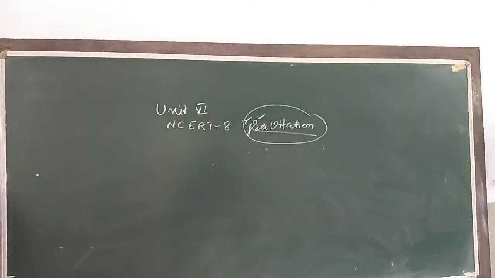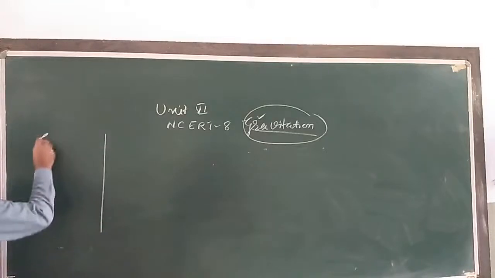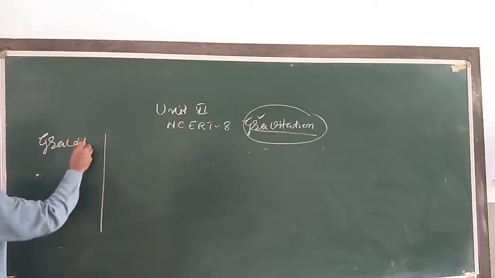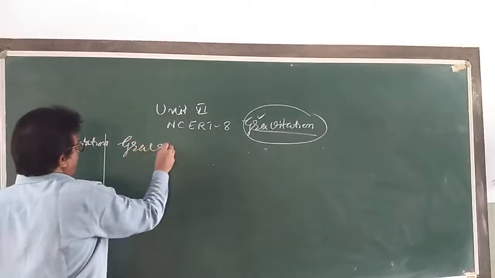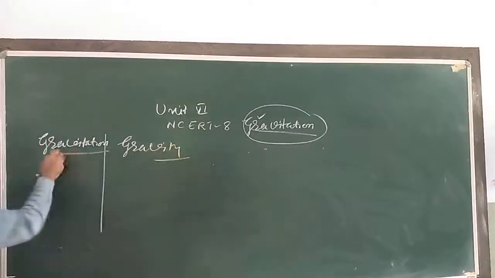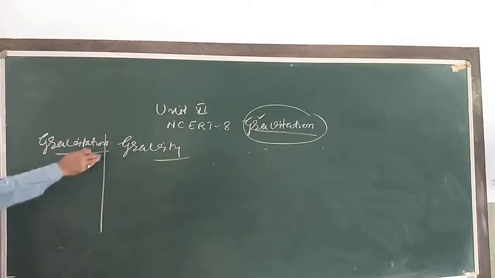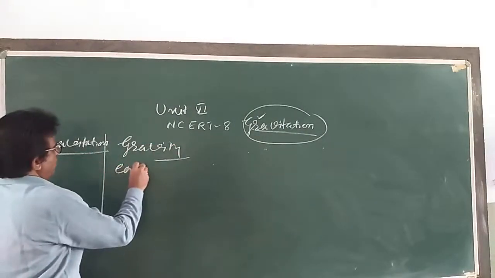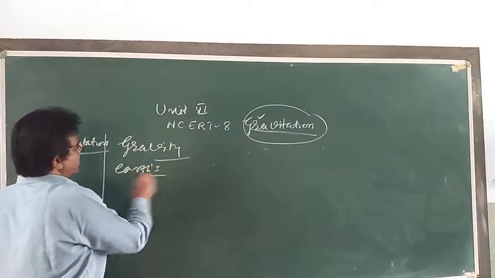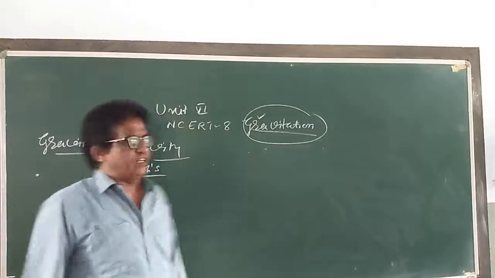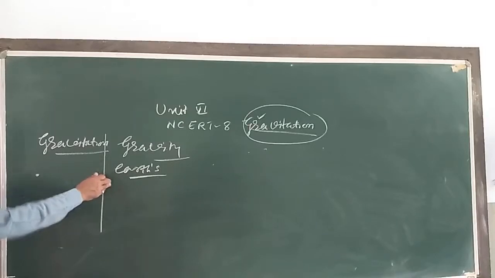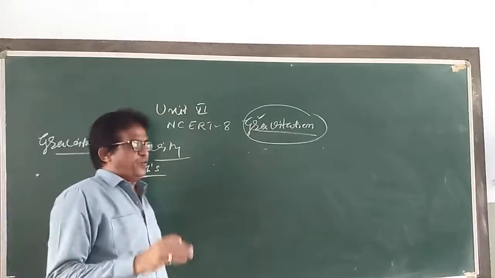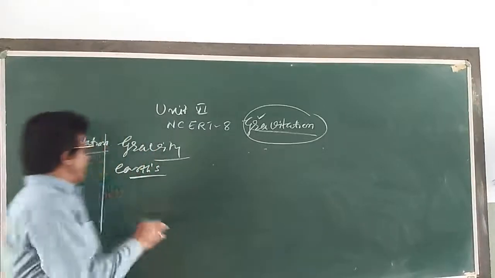And the gravity: gravity is the earth's gravitational pull on the body lying on or near the surface of the earth. That is called gravity.